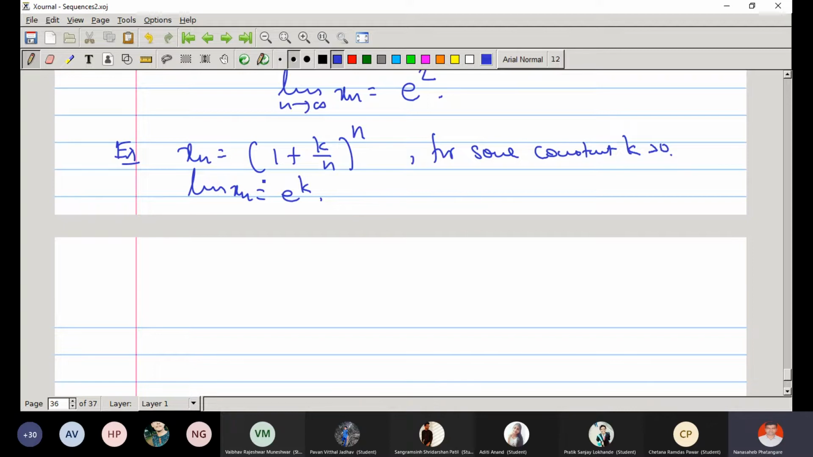And if you study the compound interest formula, then you will see such kind of thing. Here n is the number of years, and if your number of years tends to infinity, the amount tends to grow with exponential rate. Anyway, you just think about it.